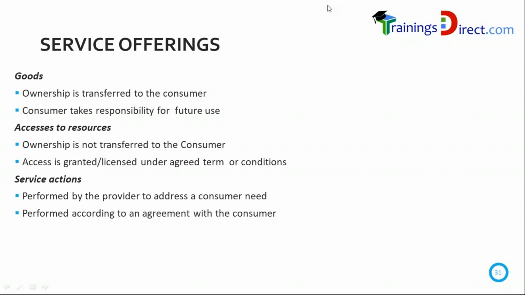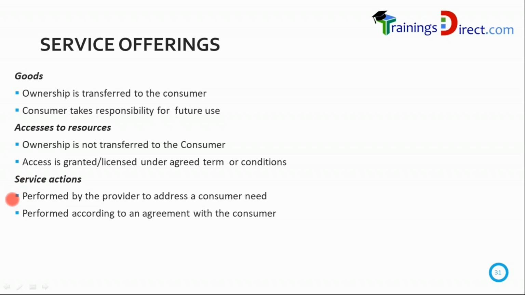Theoretically, let's look at the meanings of these offerings. Goods, access, service actions. Goods: I'm selling something to the consumer and they become the owner. For example, I have a laptop, I want to sell it to somebody else, they become the owner. Access to resources: ownership is not transferred, but access is granted under terms and conditions. For example, access to a folder, access to a database, access to a root file system.